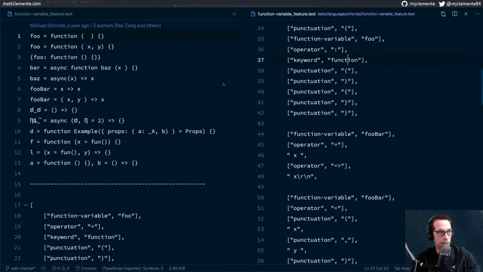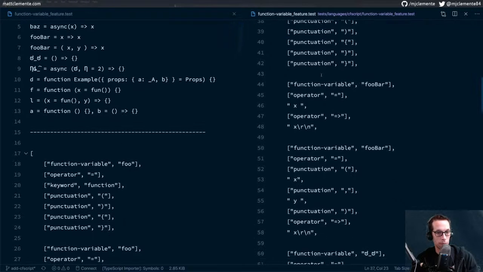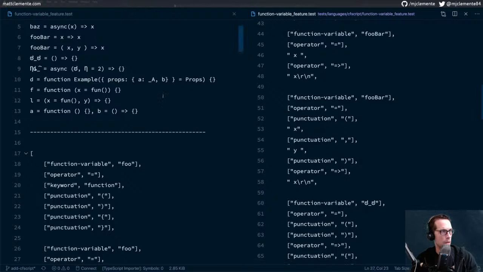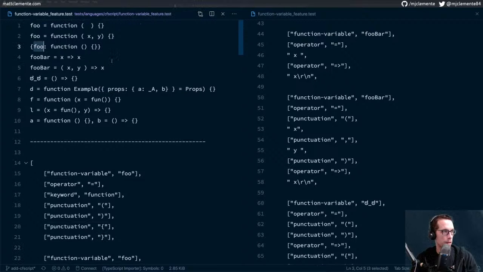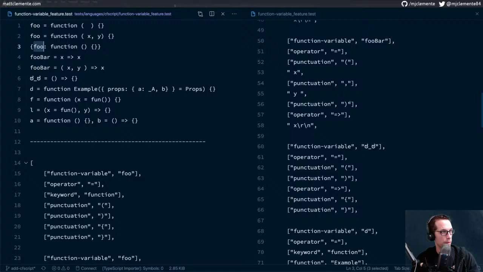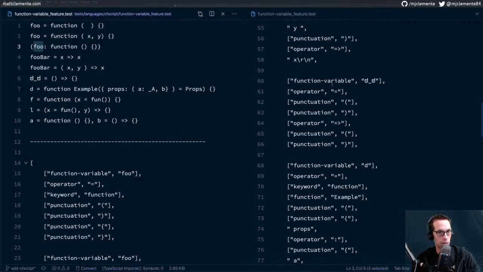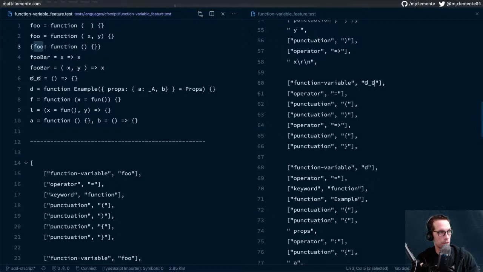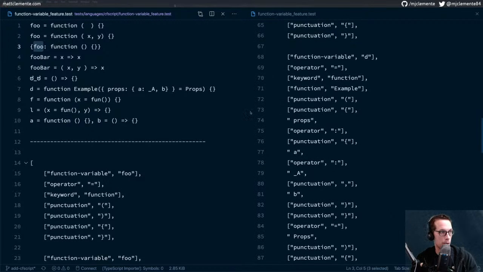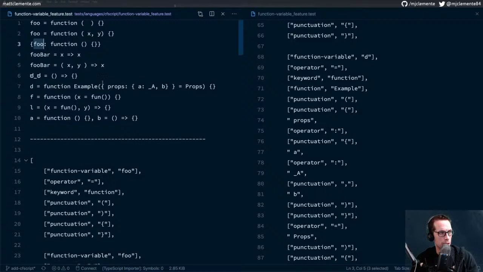So, function's a keyword and a bunch of punctuation. All right, good. So we're down to this. Okay, so we don't want that one. We want mine. Okay, foobar is good. Foobar. Okay, oh, nice. That actually worked there. Arrow, equals. So that's the function variable, equals, bunch of punctuation and operator punctuation. Oh, this one might be good. We might be set with our function variable test.